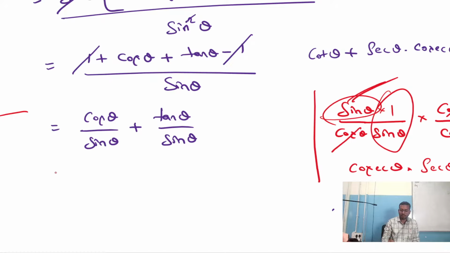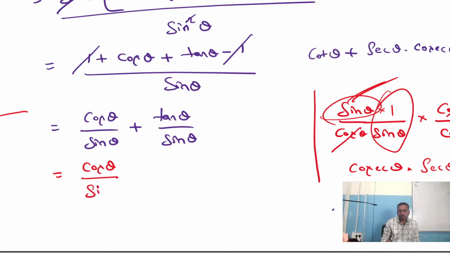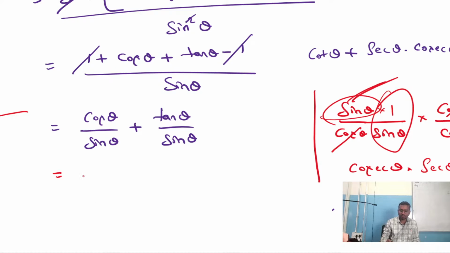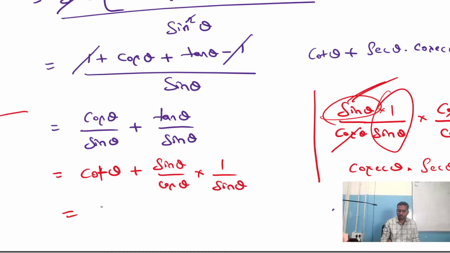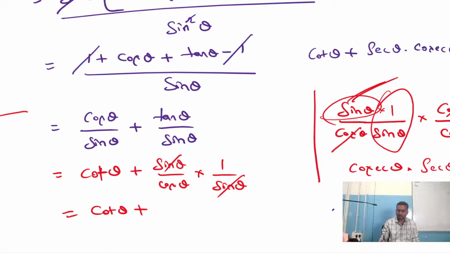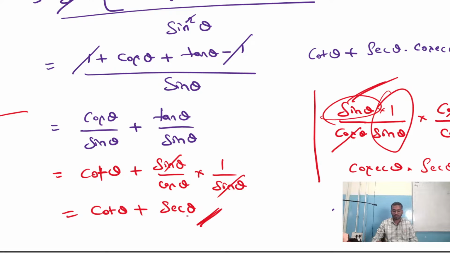So let me end up here. Let me see whether there is any mistake in the question. We don't know. Cos theta by sin theta can be written as cot theta. The answer should be like this, but still we will see later. So tan theta can be written as sin theta by cos theta into 1 by sin theta as it is. Then cot theta, so sin theta gets cancelled, plus 1 by cos is secant theta. We are getting the answer cot theta plus secant theta.